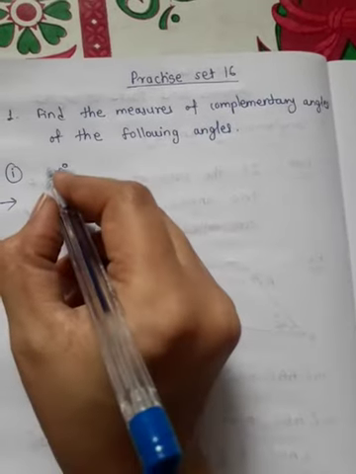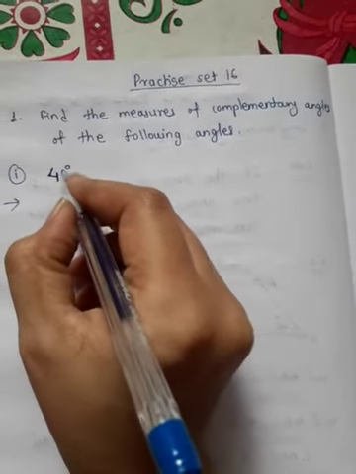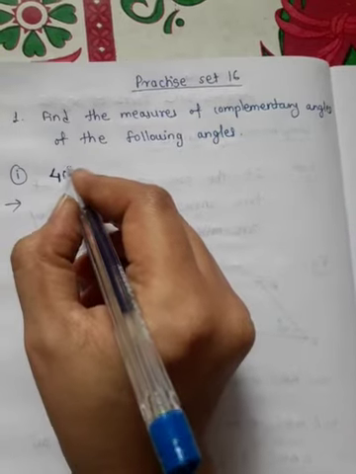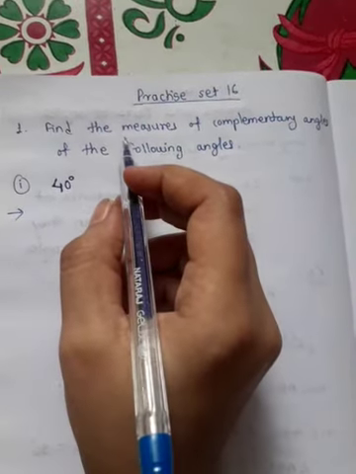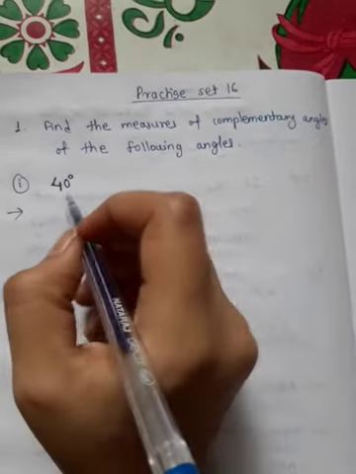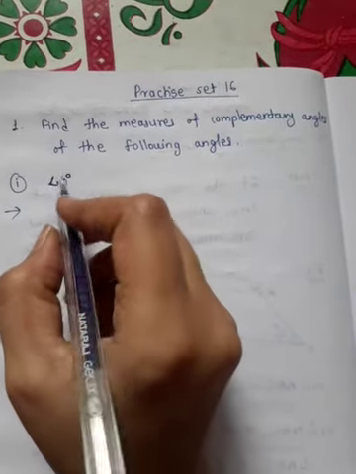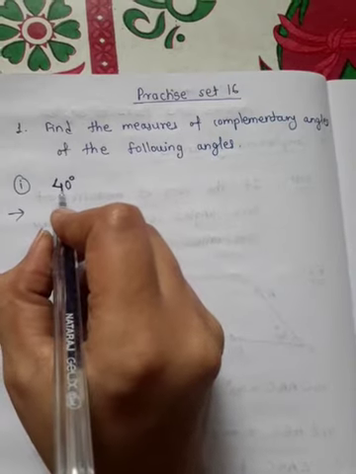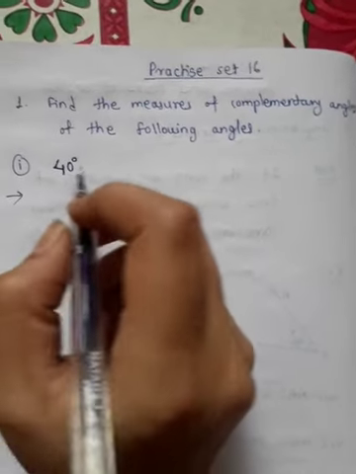The first angle they have given is 40 degrees. We have to find the complementary angle of 40 degrees.